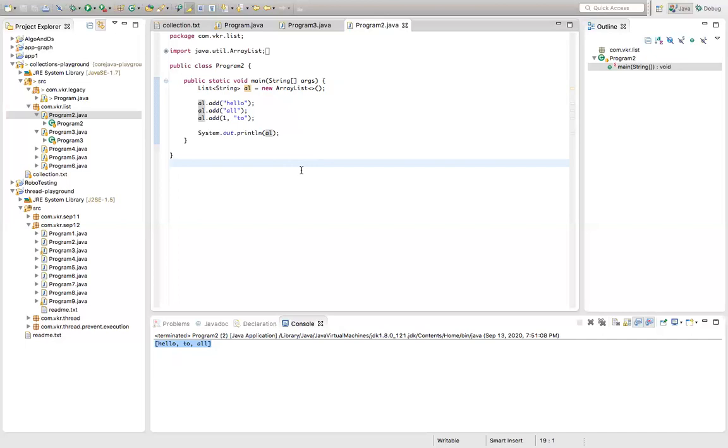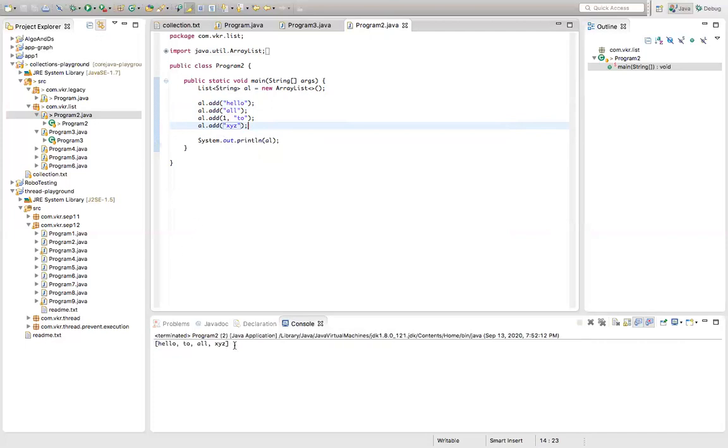Now we are learning the list interface classes. First class is array list. Creating object to the array list class and assigning to the variable as list interface. Now array list reference is pointing to the array list object. Inside the array list object, we are adding the elements. We can add any number of elements. Now I can add array list dot add of xyz. Now I added one more element. If you want, you can add any number of elements.